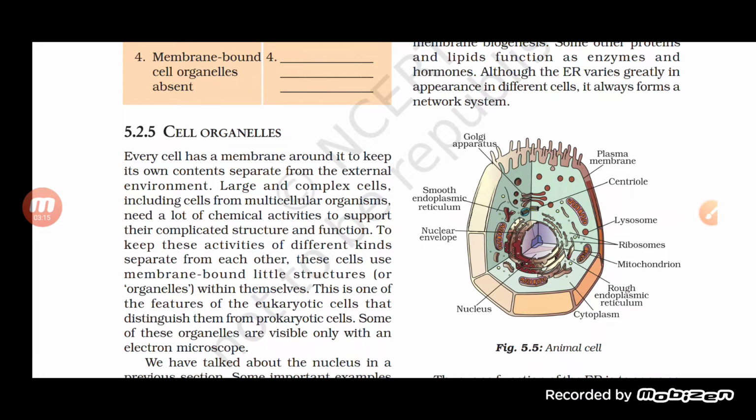Okay. Now what is the main function of the endoplasmic reticulum?